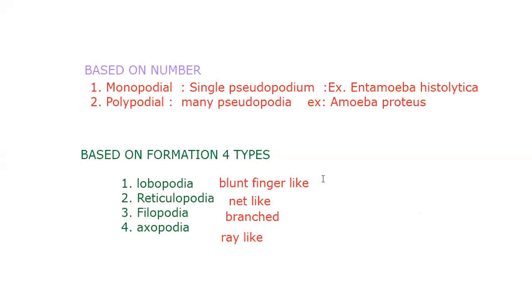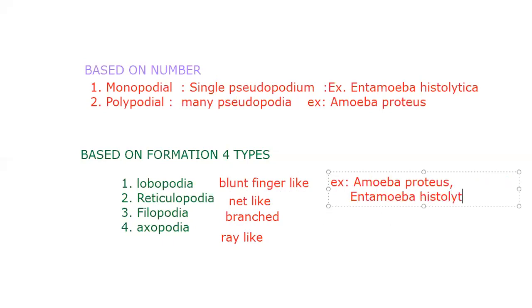Very good. Next, examples of lobopodia: Amoeba proteus and Entamoeba histolytica. We have two examples to write. Next, reticulopodia. Examples for reticulopodia.